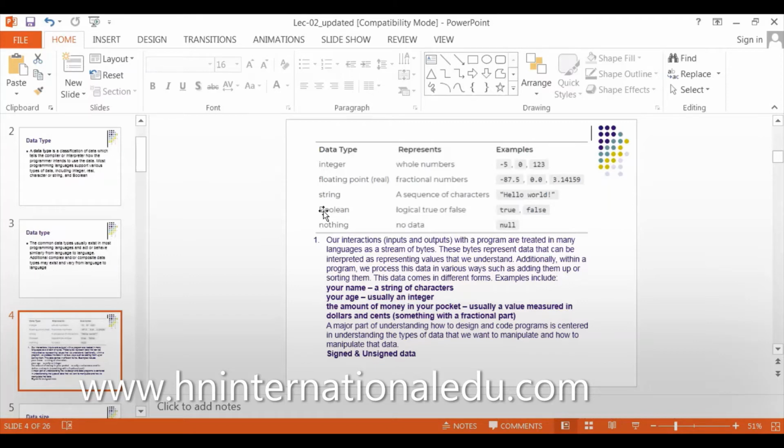If I tell it it's a Boolean, a Boolean would mostly contain one or zero. One means true or yes. Zero means false or no. And the fifth is no data. No data means null. If we give any value null, it automatically fills the value with 0 0 0 0, like no value.